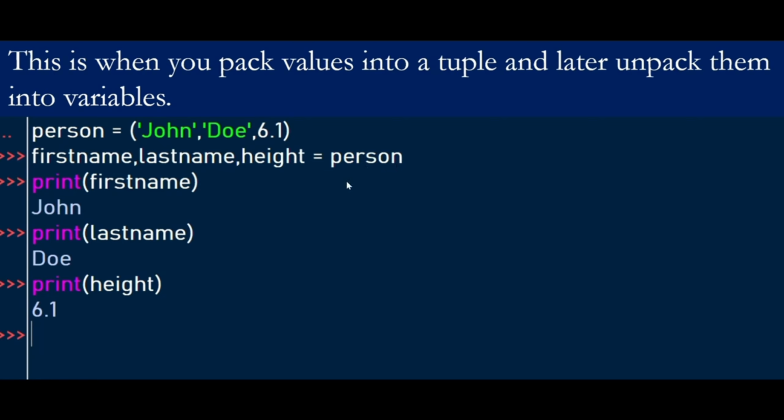And to unpack this tuple, the first name variable is assigned John, the last name variable is assigned Doe, and the height is assigned 6.1, according to our results. That's how you can unpack the tuple.